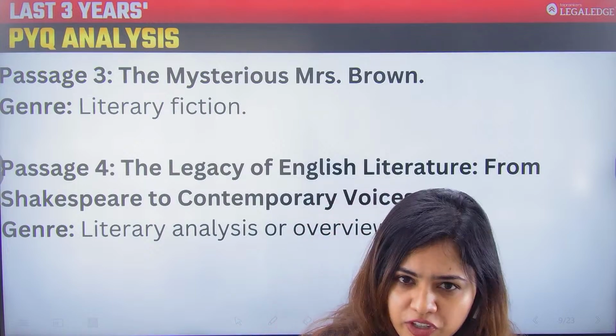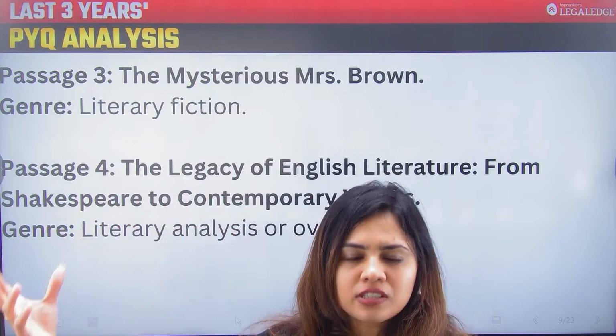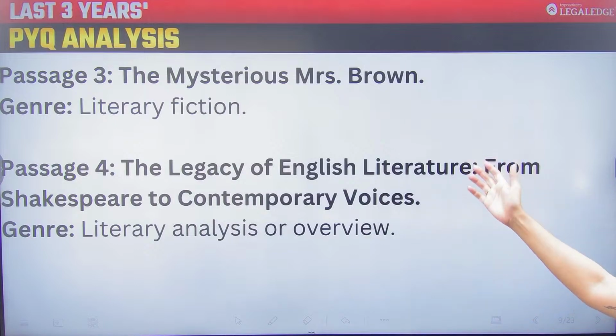On the other hand, अगर मैं fiction की बात करूँ, तो fiction is something which is a figment of imagination. Somebody has imagined something and somebody has put it to pen. ठीक है? So passage 4 again was about legacy of English literature.